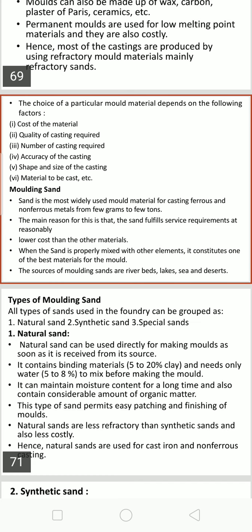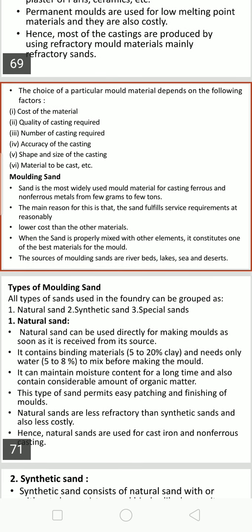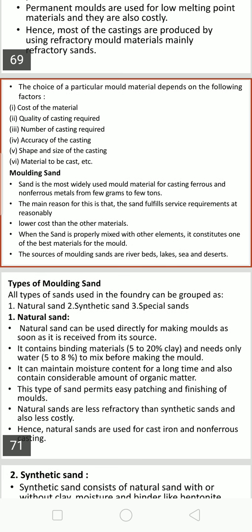Then the number of castings required. If more are required, they normally use machine molding, that is, high pressure molding. At that time, good patterns and good molding material are essential, along with good design of the casting.